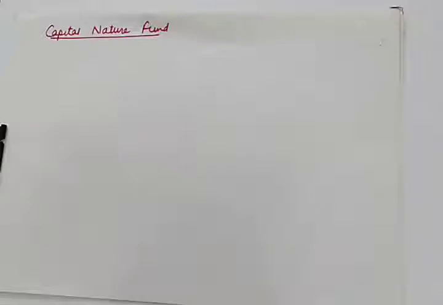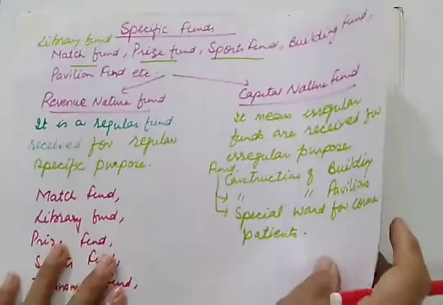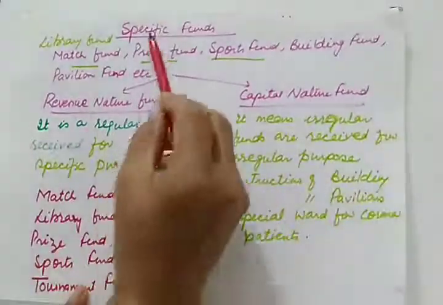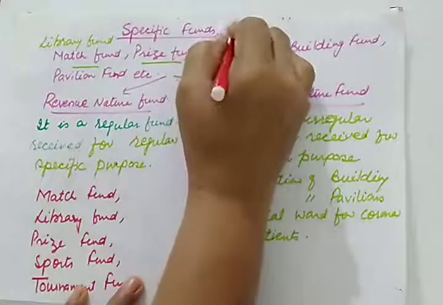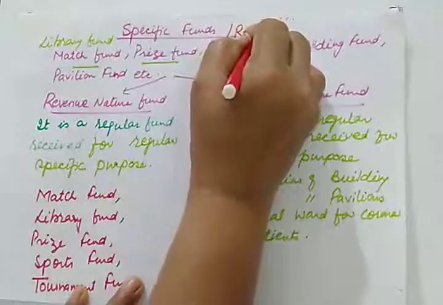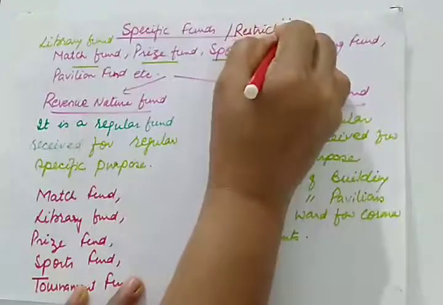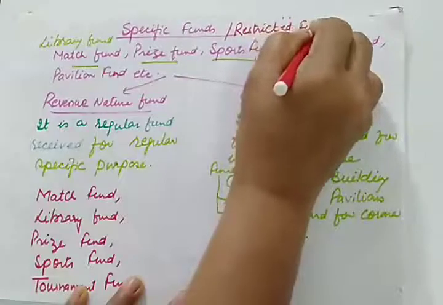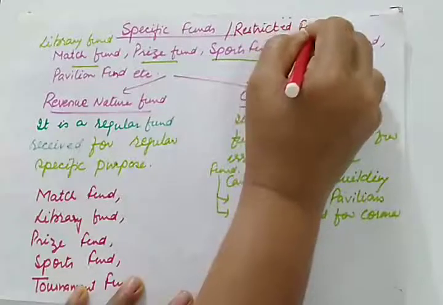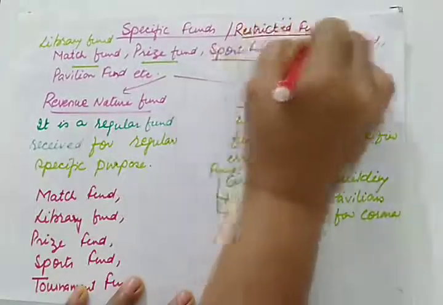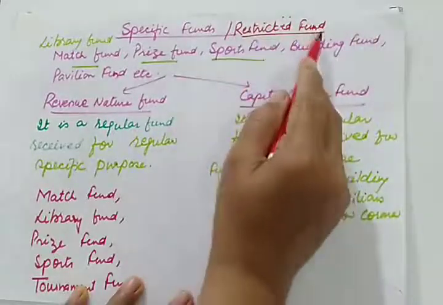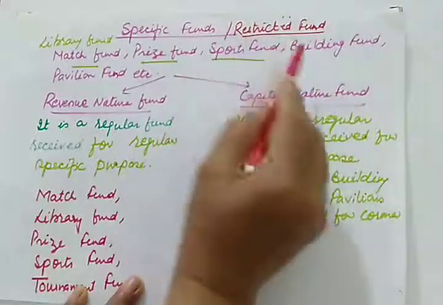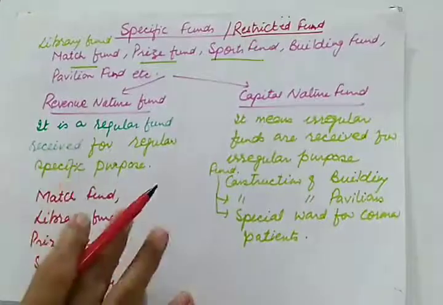So you already know that there are two types of funds: unrestricted fund and restricted fund. This we have already covered. Restricted fund or special fund, these are also known as restricted funds. Why restricted fund? Because they cannot be used for any other purpose. Only the purpose which is specified for these funds, they'll be used for that only.